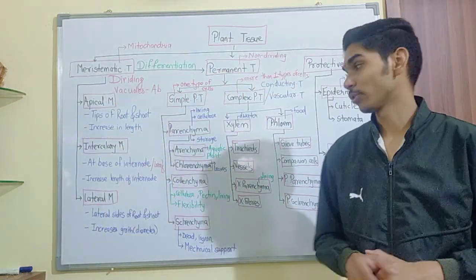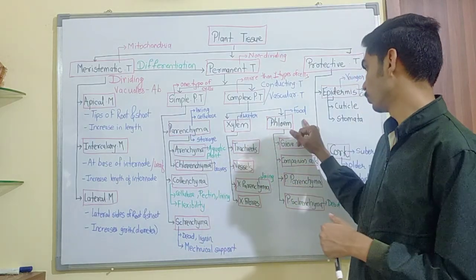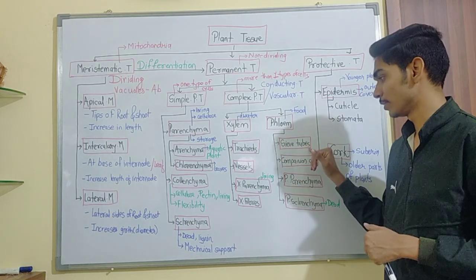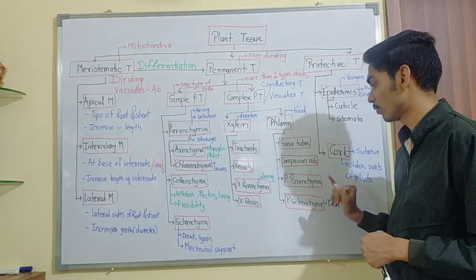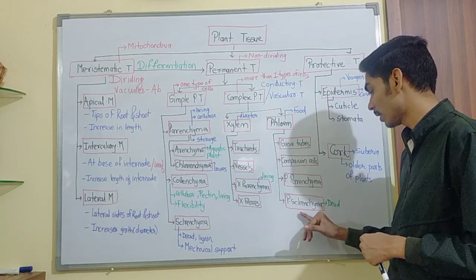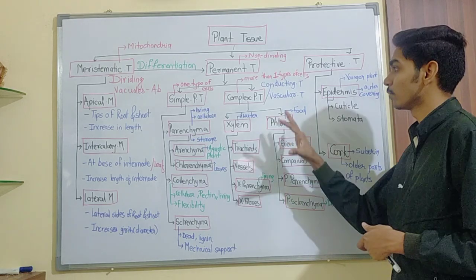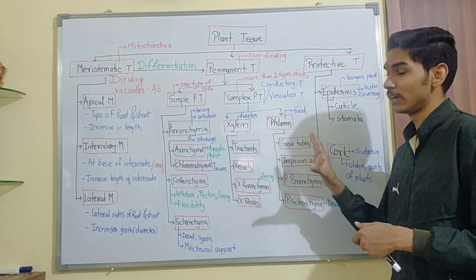Phloem helps in the translocation of food in soluble form, that is in the form of sucrose, and the components are sieve tubes, companion cells, phloem parenchyma and phloem sclerenchyma. Here, the phloem sclerenchyma is the dead cell, and the remaining are living cells. So that was all about complex permanent tissue.